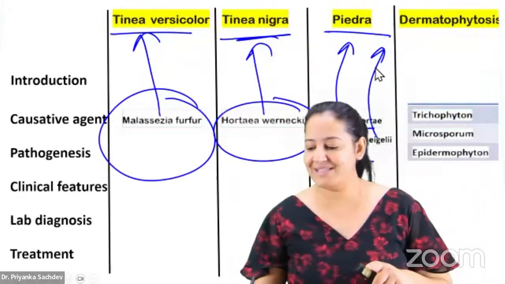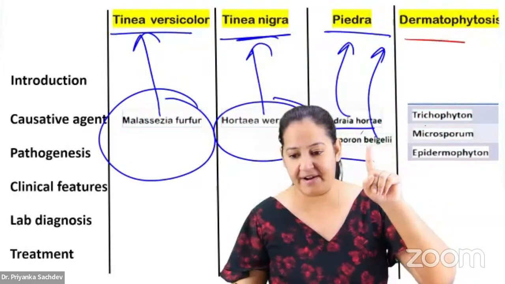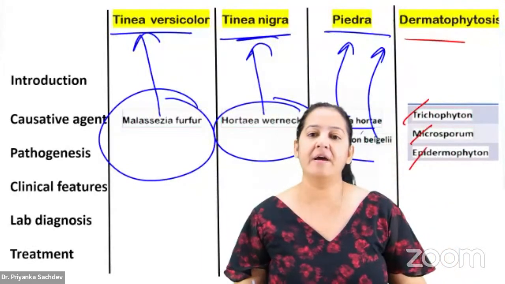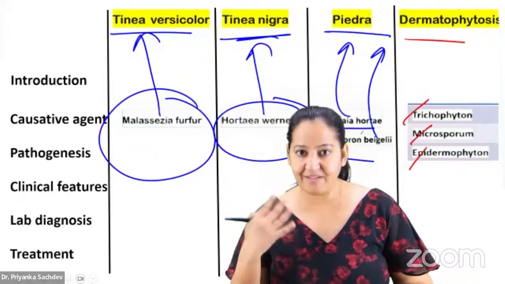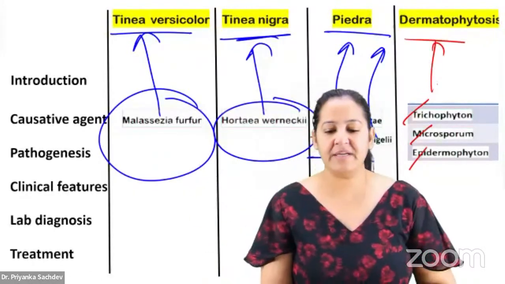And the last one is dermatophytosis. In dermatophytosis, 3 genera are there. Trichophyton, Microsporum, Epidermophyton. So learn the name of the fungus causing the corresponding disease. Now, one by one, we will take them. So first one, tinea versicolor.